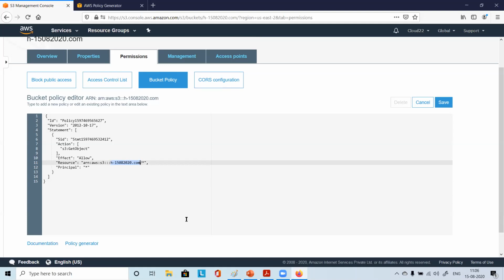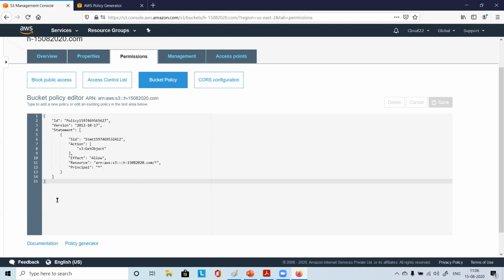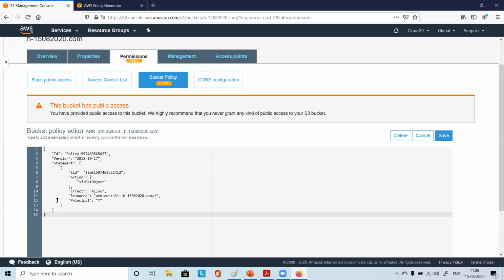Okay, so it's like that. So simple, nothing complicated in this. Simply save it. Sometimes some typo, something will happen, and then it will give some error. Otherwise, it will just become yellow.